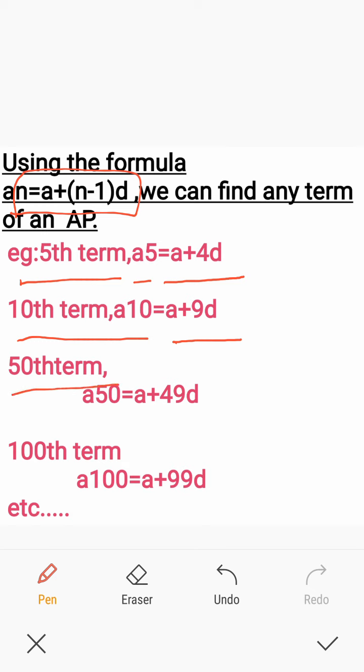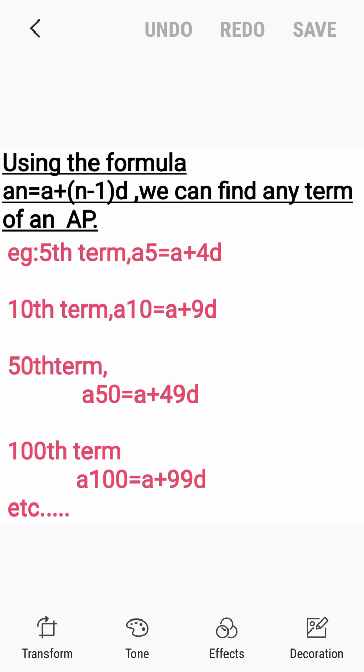So the 50th term a50 is a plus 50 minus 1 into d, that is a plus 49d. The 100th term a100 is a plus 100 minus 1 into d, that is a plus 99d. And so on. So it will be very easy for us to find any term of the AP using this formula. Okay, let us see examples of the same.